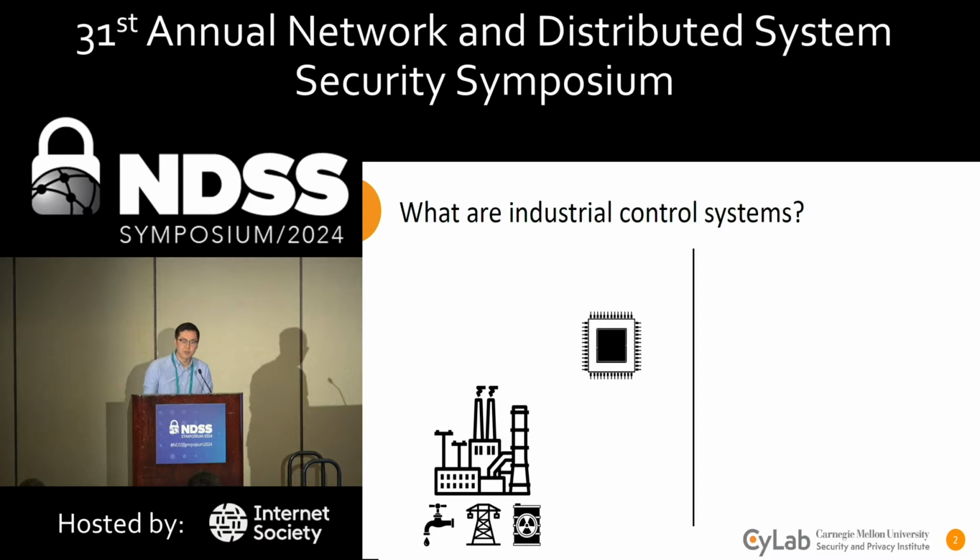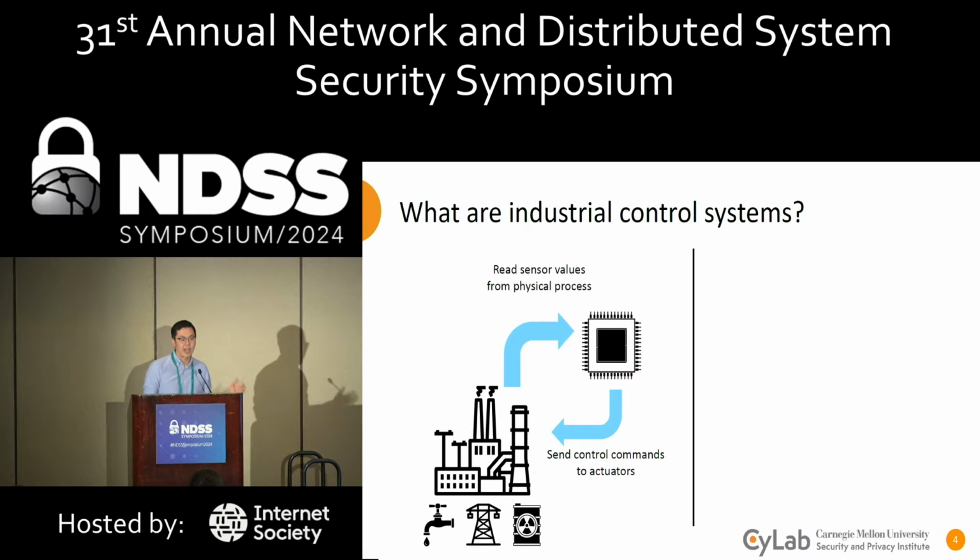Industrial control systems are composed of two parts: a critical physical process, such as water treatment or a power system, and an industrial controller. This industrial controller reads sensor values from this physical process and controls it by sending commands to actuators, forming a tight control loop. Because of their critical nature, these systems are often targets for attack.